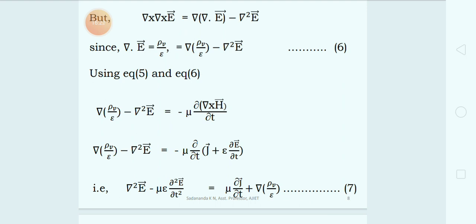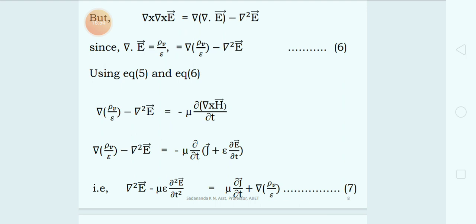Using equation number 5 and 6, we have gradient of rho v by epsilon minus gradient square vector E is equal to minus mu into dou by dou t of curl of vector H. We have taken the right hand side of these two expressions and equated, and I got this expression.